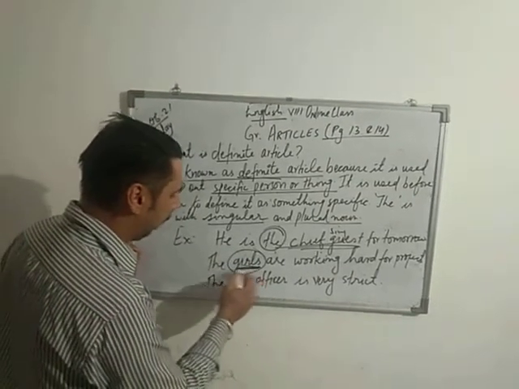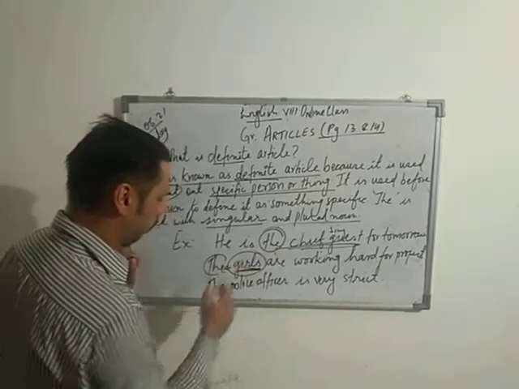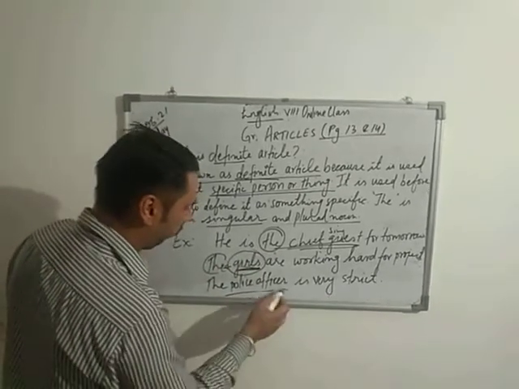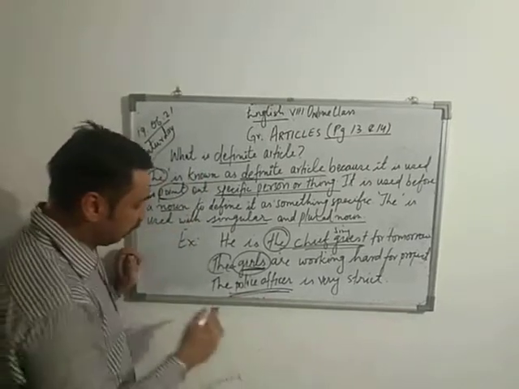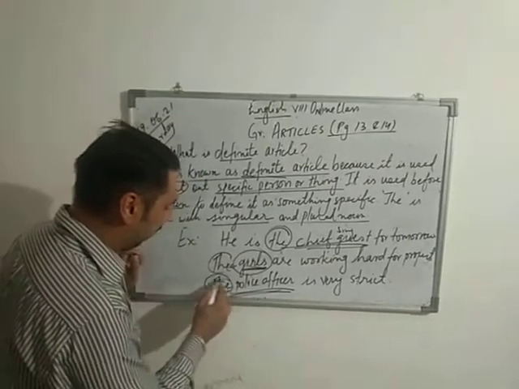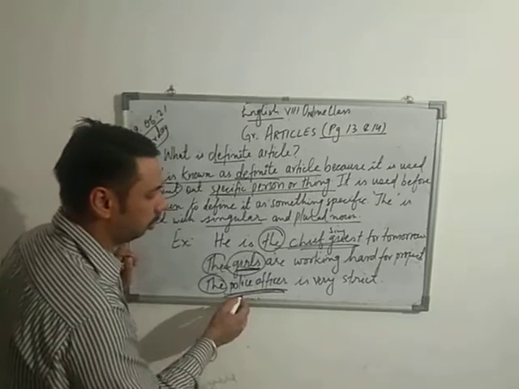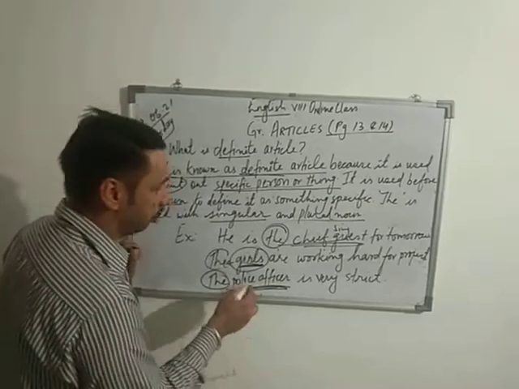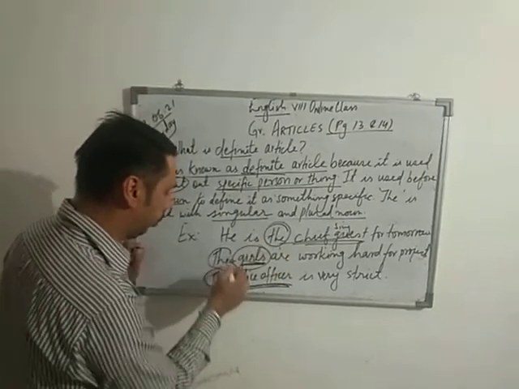So here what happened? I used the just before the noun. The police officer is very strict. Over here again you can see where I placed the just before the noun, right? I specified it. So this is my definite article that the is used, correct?